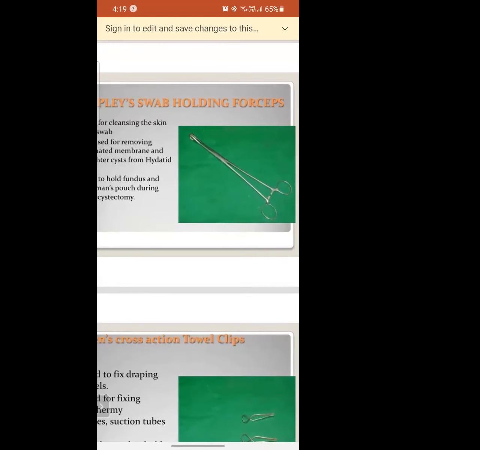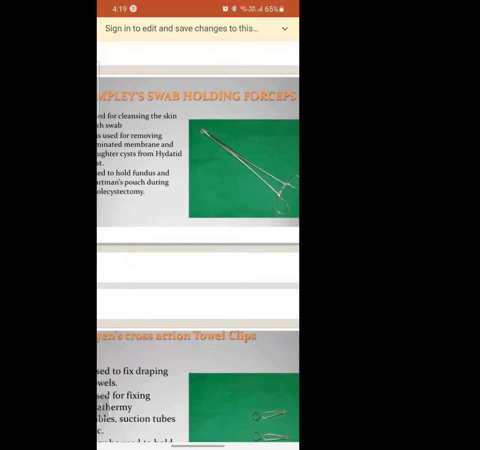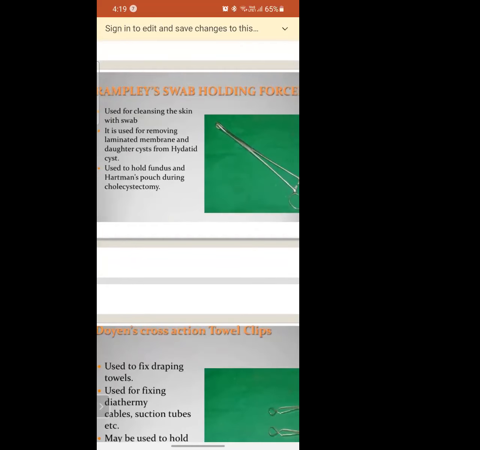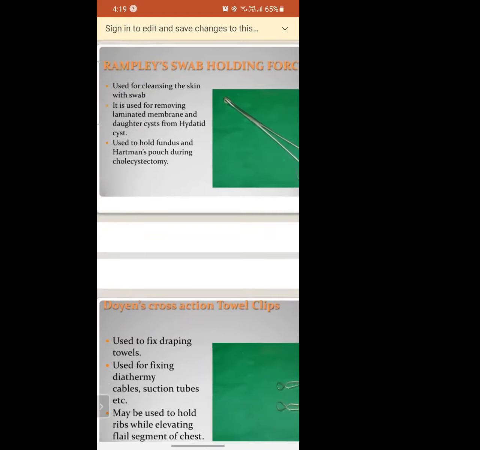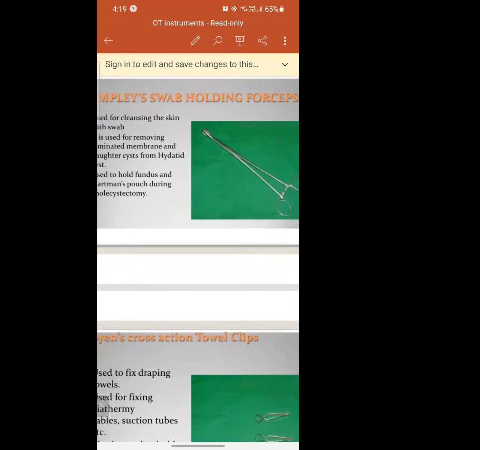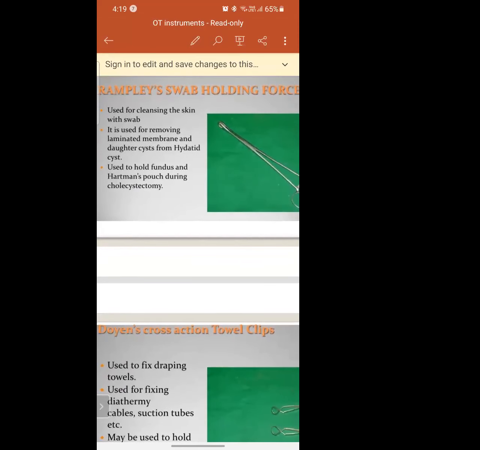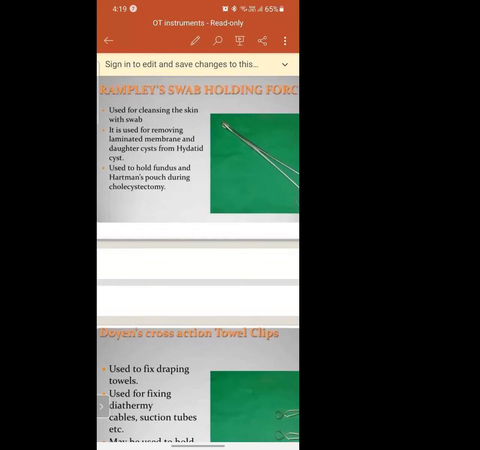The edge, can you see the front one? It has small teeth where the cotton will be grasped. Got it? This is known as Ramfle's swab holding forceps. It's mainly used to remove the Hartmann's pouch during cholecystectomy. Is that clear?